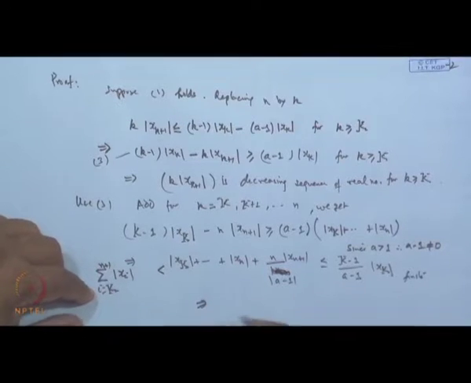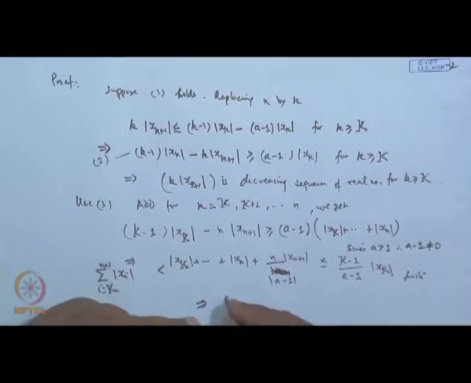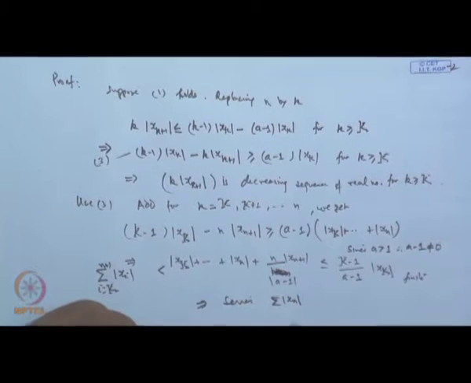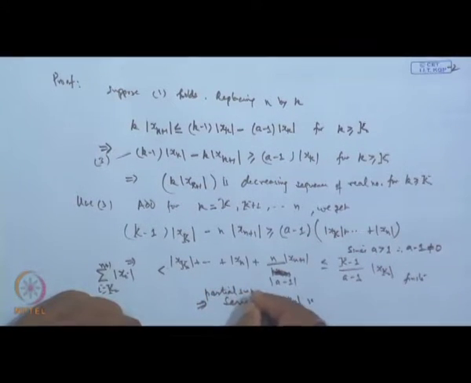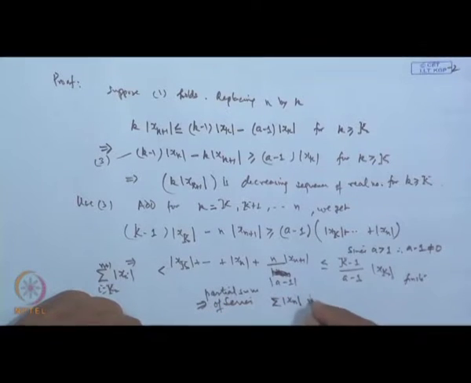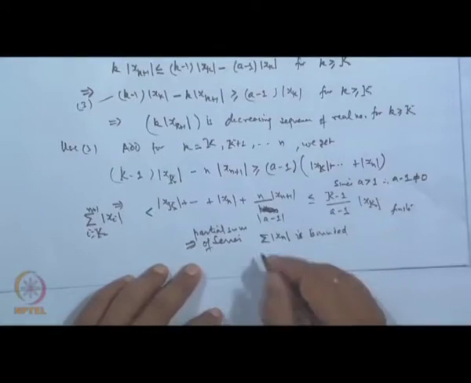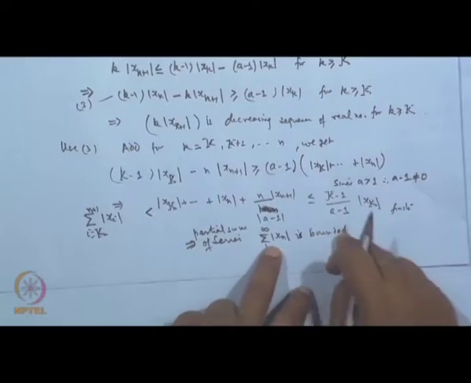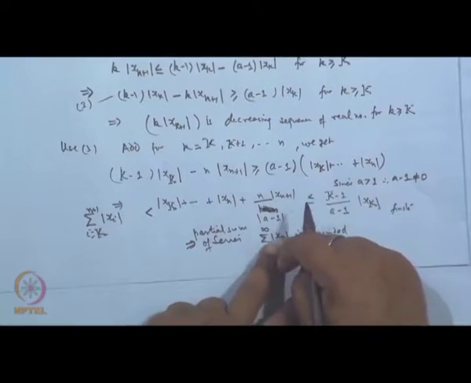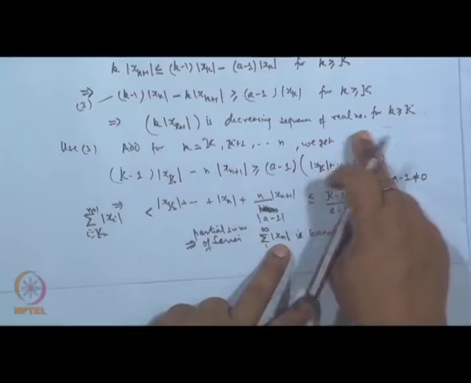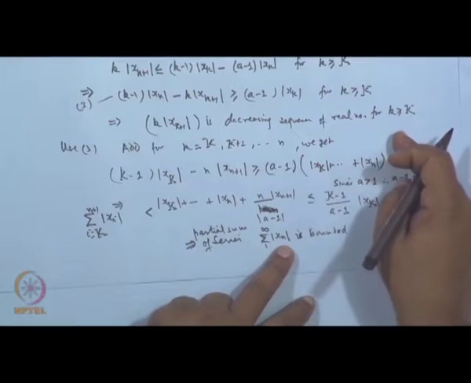So, this implies that the partial sum of the series sigma mod x n is bounded. So, the partial sum of this series from 1 to infinity is bounded, and the terms of this series, k into x n minus 1, form a decreasing sequence of real numbers, is it not?